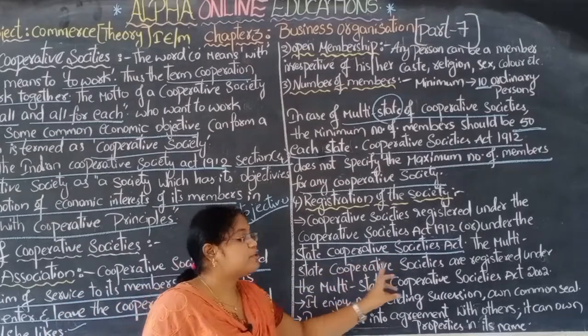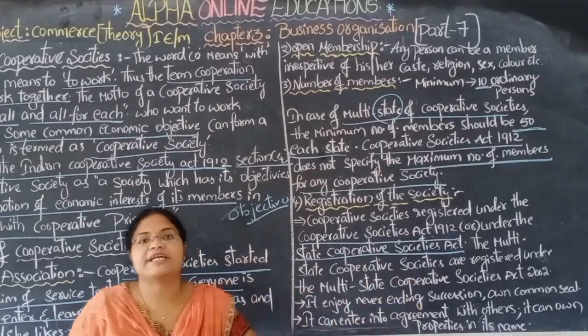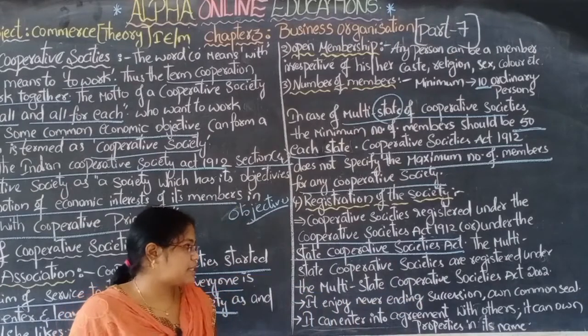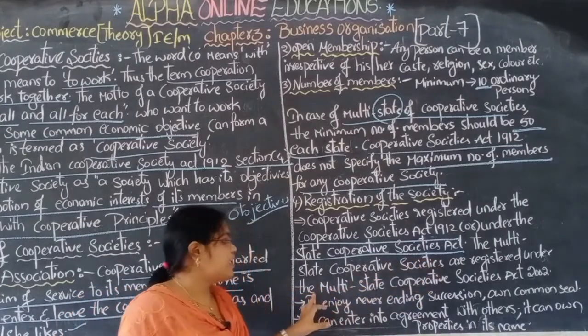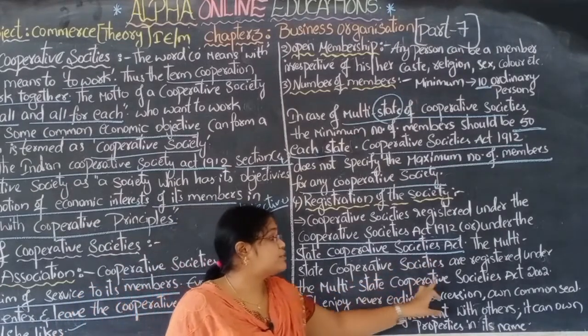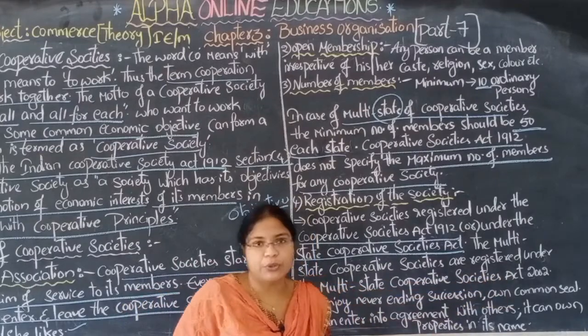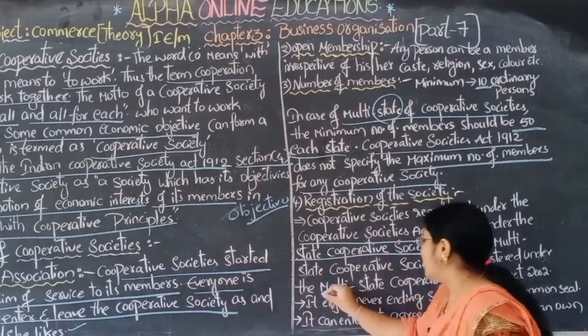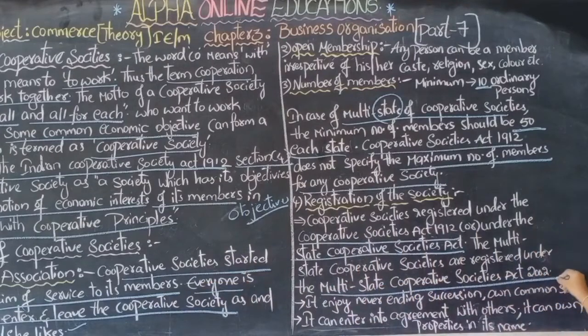Multi-state cooperative societies, meaning cooperative societies related to a number of states, are registered under the Multi-State Cooperative Society Act 2002. What is that act? The Multi-State Cooperative Societies Act 2002. According to that act, the society has to get registered.